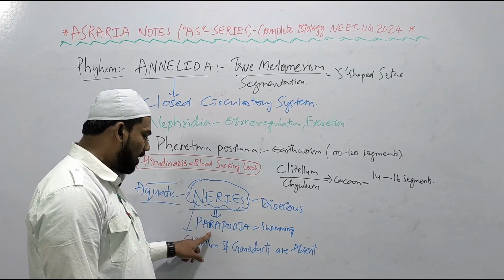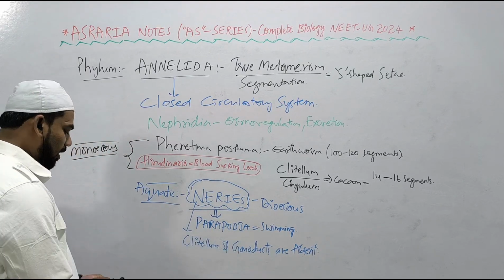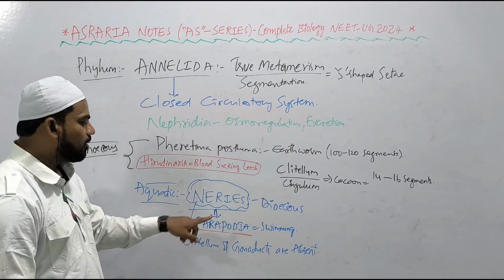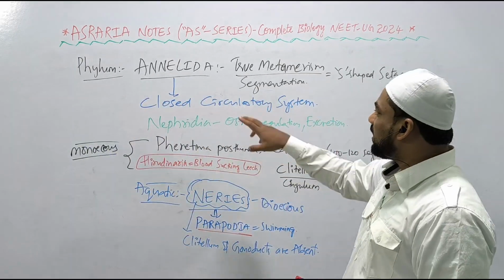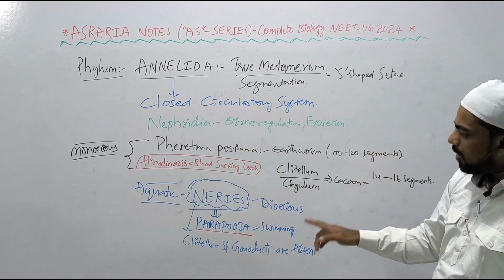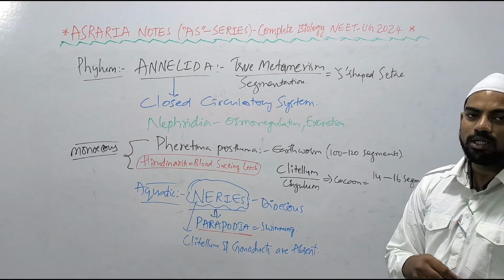They show lateral appendages called parapodia, which help in swimming. Very much important, right? And the clitellum and cingulum and gonoduct are absent in the Nereis. So this is all about Annelida. अंदर क्या इंपॉर्टेंट है? मेटामरिज्म, ट्रू मेटामरिज्म सेगमेंटेशन दिखा था. क्लोज्ड सर्कुलेटरी सिस्टम है, ठीक है? और नेरिस के अंदर पैरापोडिया रहते हैं, लैटरल एपेंडेज हेल्प्स इन स्विमिंग.